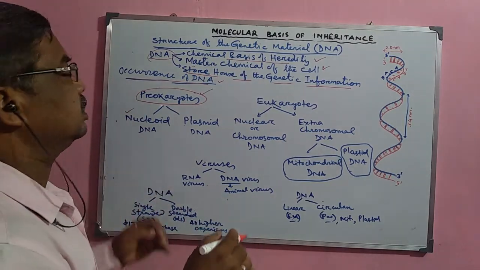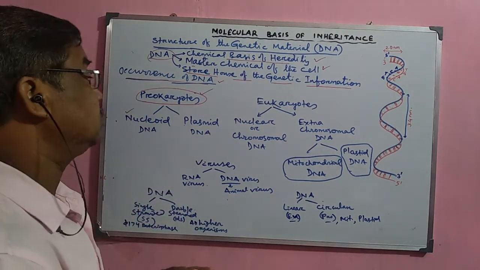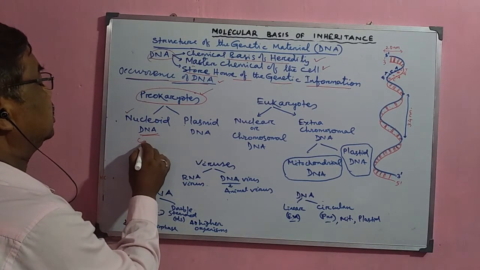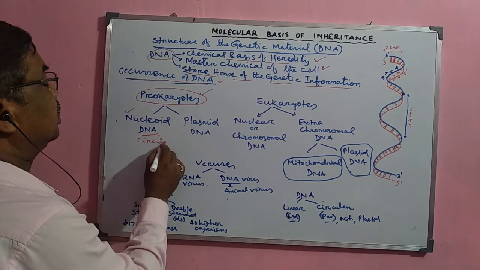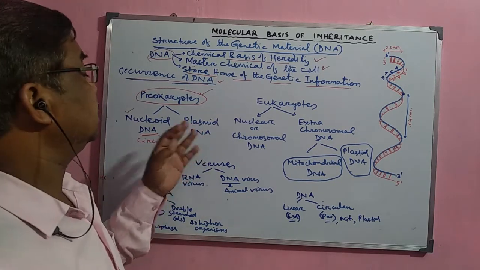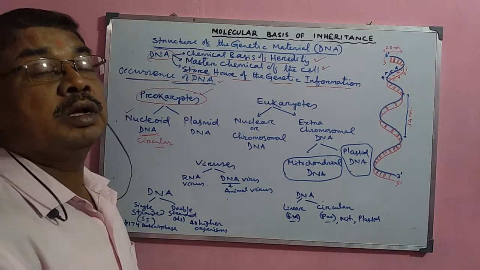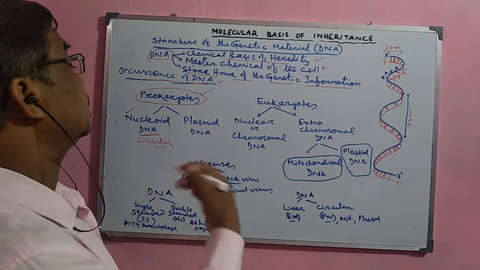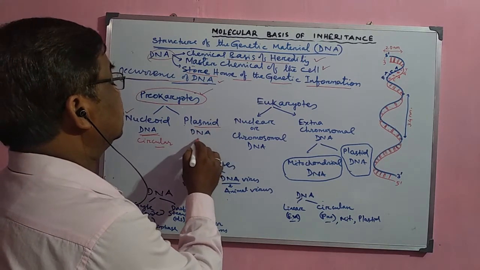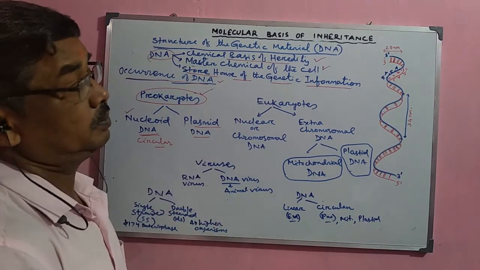In prokaryotes, there are no chromosomes. That is why in the nucleoid region the DNA is present, and it is sometimes circular in nature. Sometimes the DNA is also present in the extranuclear region, that is the plasmid in bacteria, and this DNA is called plasmid DNA.